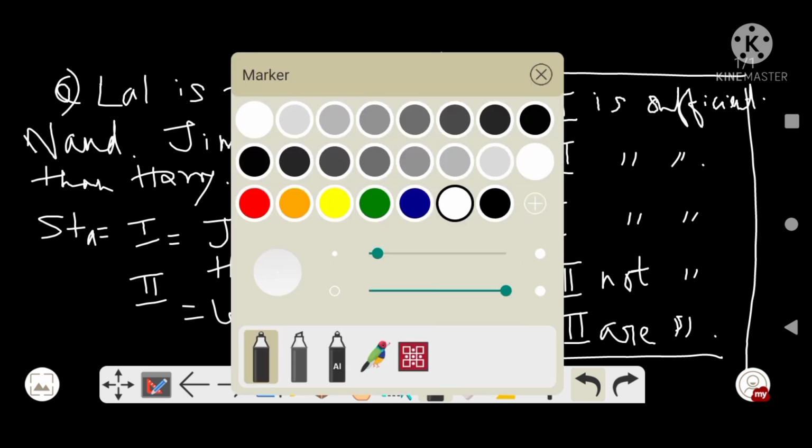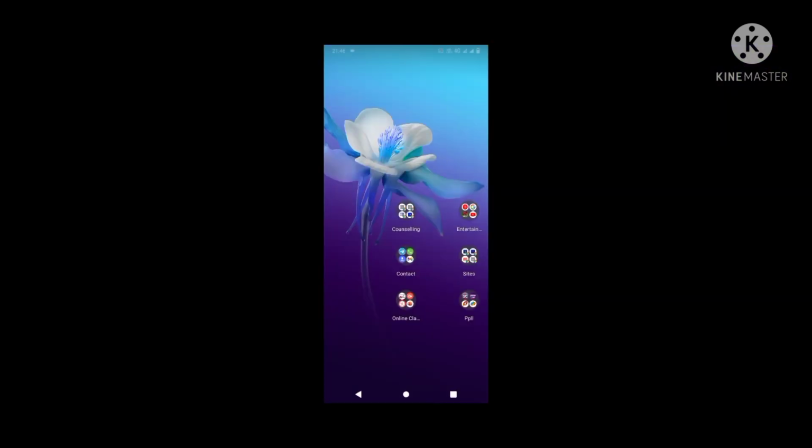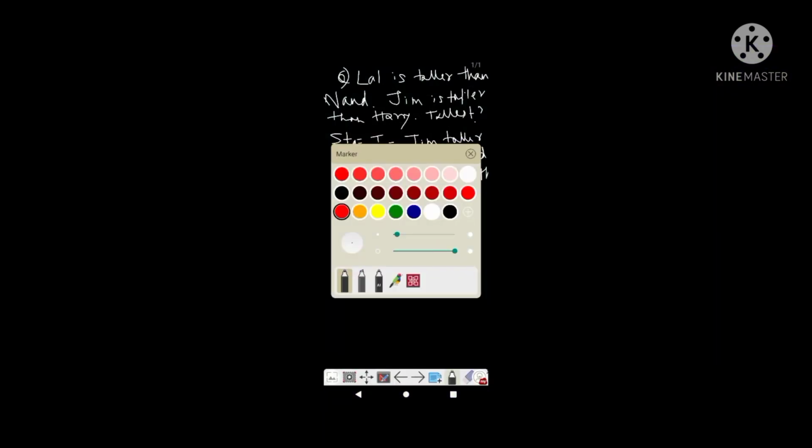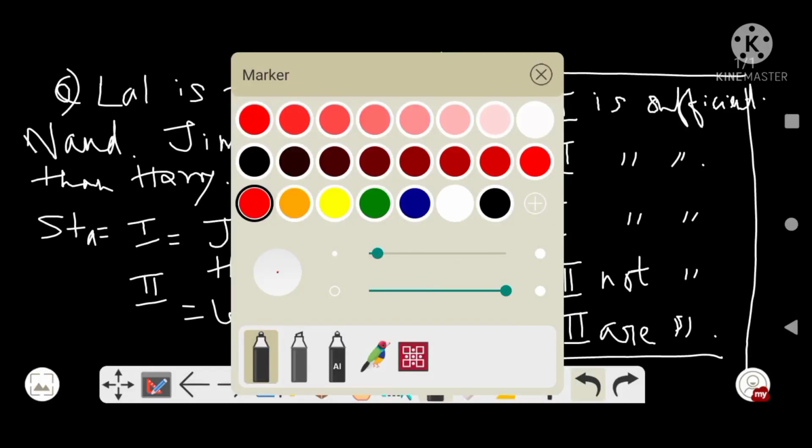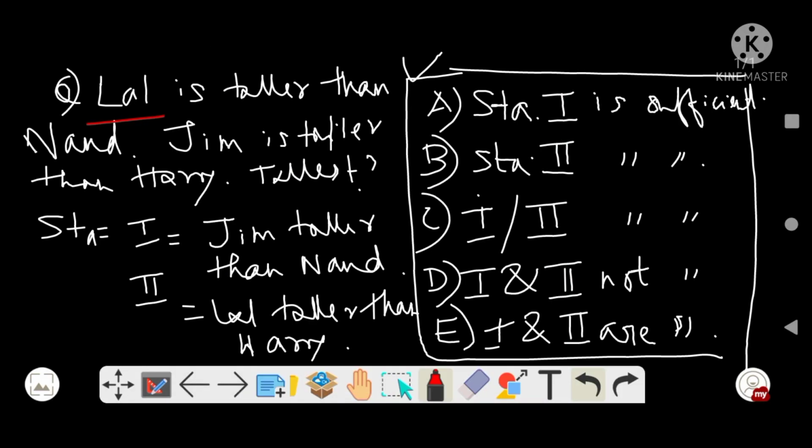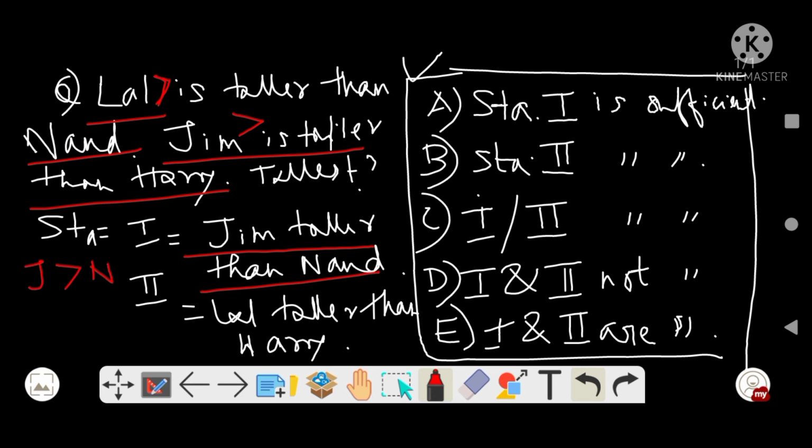So here it says Lal is taller than Nand, and in the next one it says Jim is taller than Harry, correct? Now statement 1 says Jim is taller than Nand. So let us write here: Jim is taller than Nand. Second statement, Lal is taller than Harry.